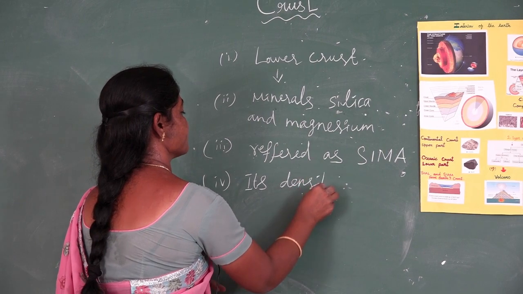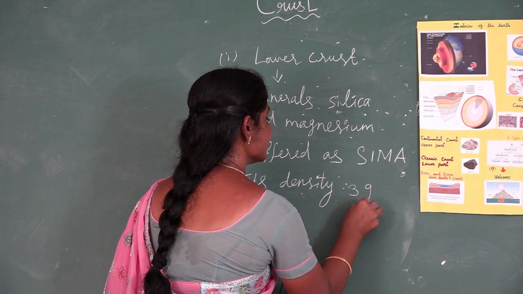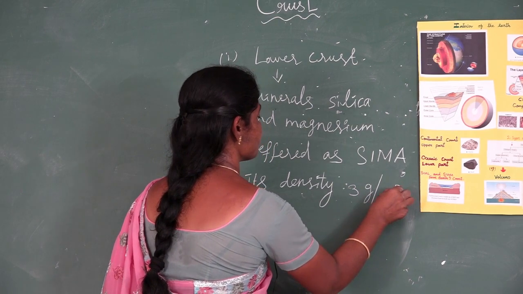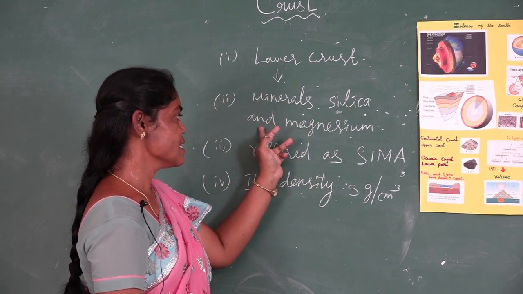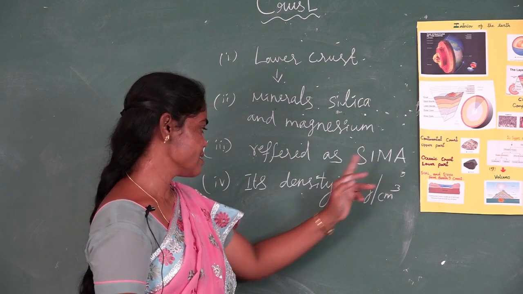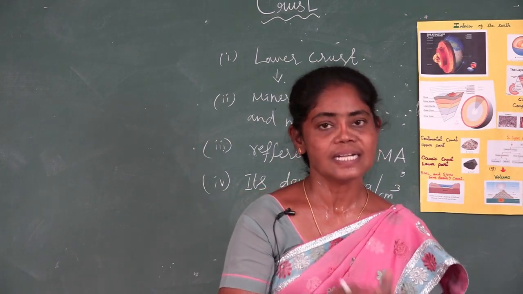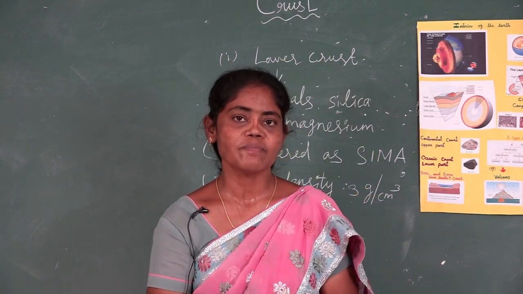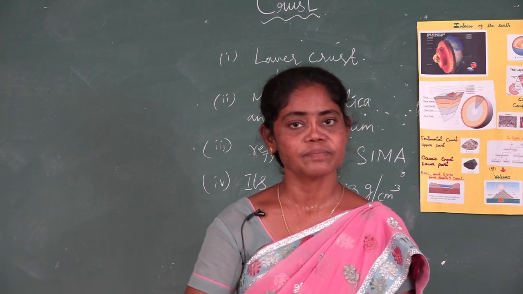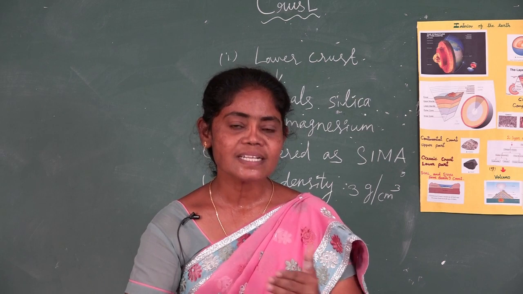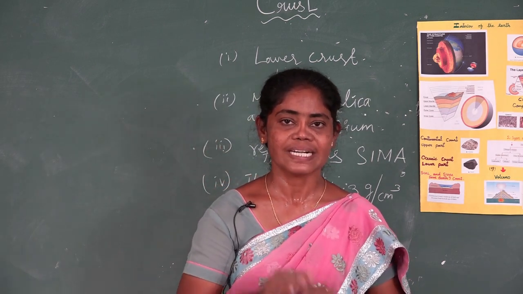Its density is 3 gram per centimeter cube. Lower crust, it consists of minerals silica and magnesium, referred to as Sima. Its density is 3 gram per centimeter cube. This Sial and Sima together form Earth's crust. Since Sial is lighter than the Sima, the continents are said to be floating on a sea of denser Sima.